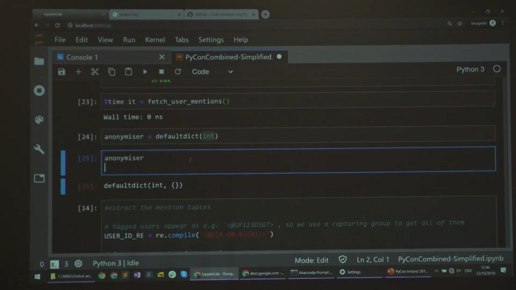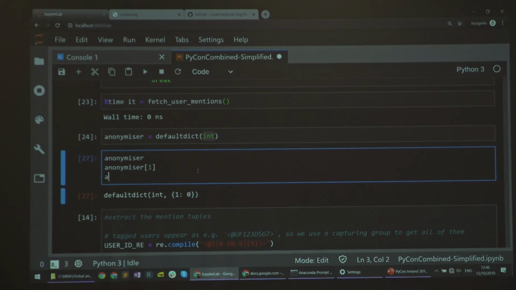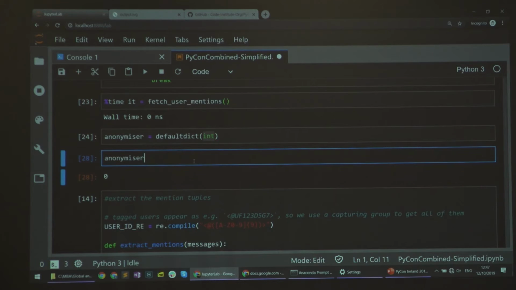If I ask what's the value for 1, then it will tell me 0. And if I ask again what's in there, it has a mapping from 1 to 0. If I ask what's the anonymizer of some food, then again that's going to be 0 because it's called int. And now it remembers both. So it just creates them on the fly, giving them values.